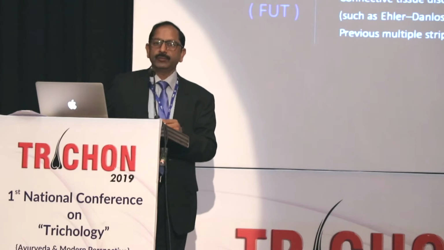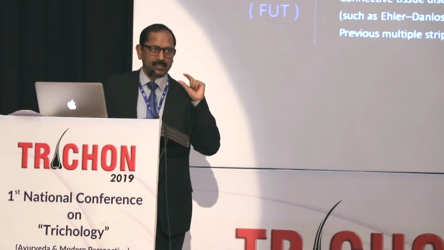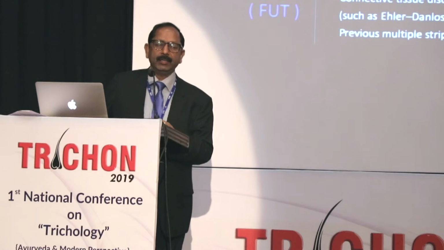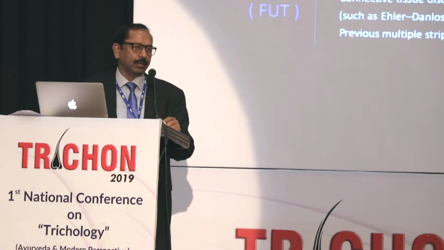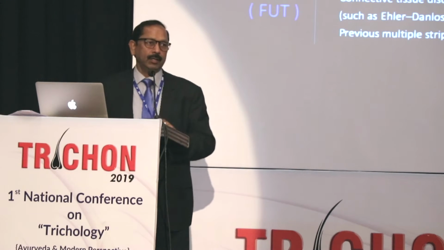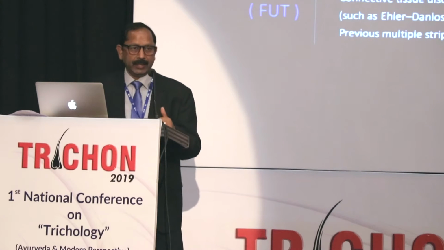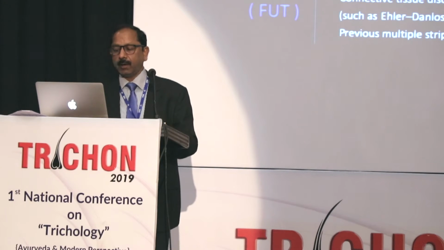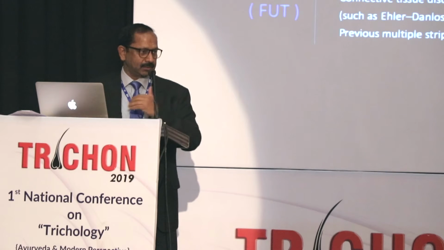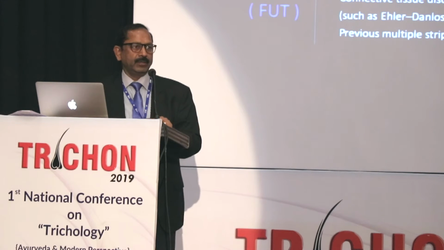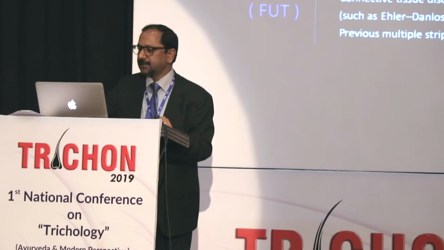So we should judge the elasticity of the scalp in the occipital area, and only if it is elastic should we take out the strip. Otherwise, we should look for other methods. Other contraindications are connective tissue disorders, or if the occipital area is scarred, where we can't take it. So these are the contraindications.